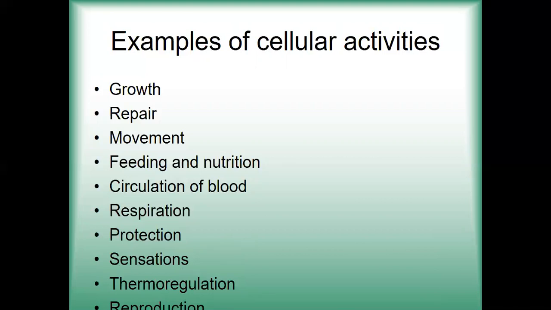Then reproduction. Reproduction is also a cellular activity. All organisms produce young ones or babies, and this is through cellular activity. As I told you, we all are multicellular organisms, but we begin our life as a single cell. So reproduction is also because of cellular activity. These are a few examples which tell us that all the activities which take place in our body are nothing but the outcomes of cellular activities.